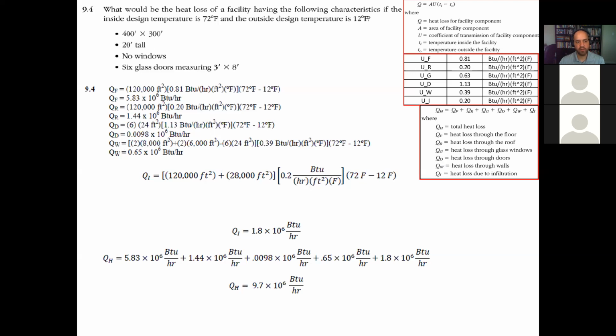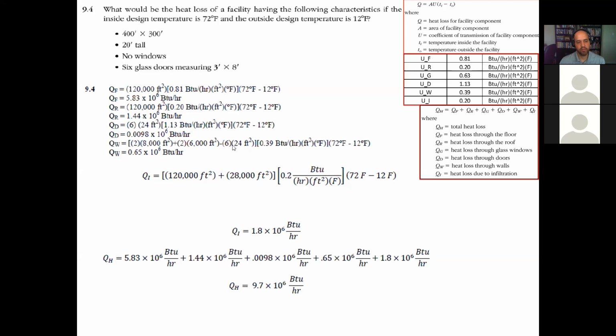So you have two walls that are 8,000 square feet plus 2 walls that are 6,000 square feet. 6,000 is 20 times 300, and 8,000 is 20 times 400. And we need to subtract the area of the doors. We have 6 doors, 3 times 8 is 24 square feet each, so that's why we are subtracting that area.